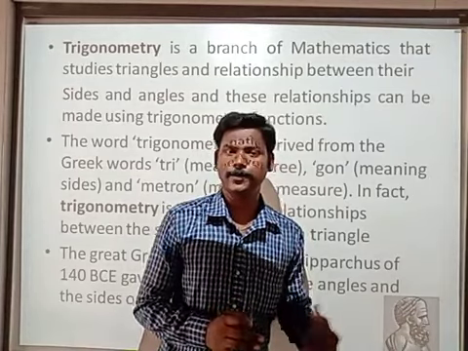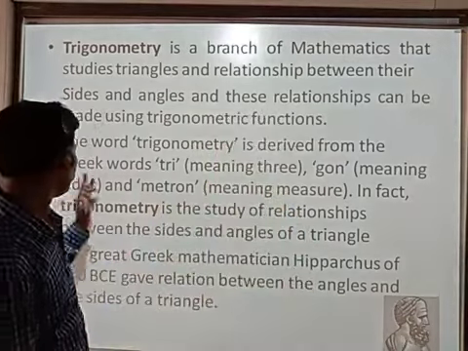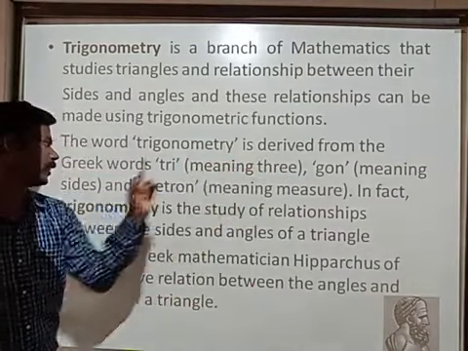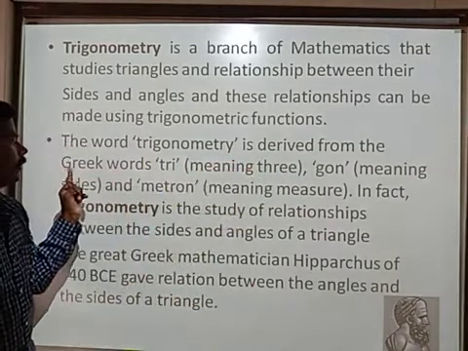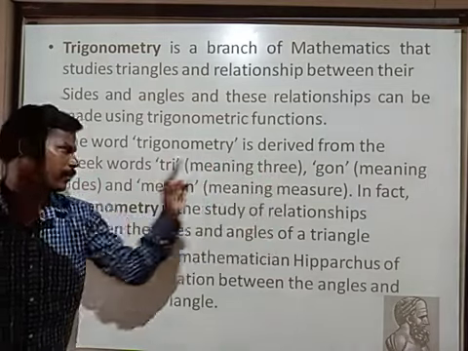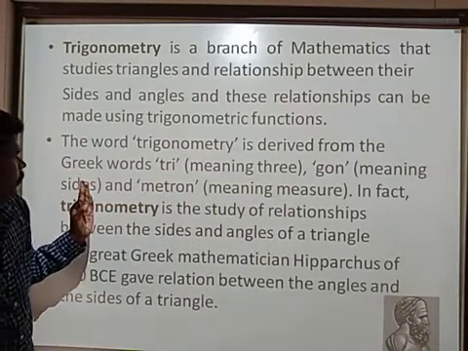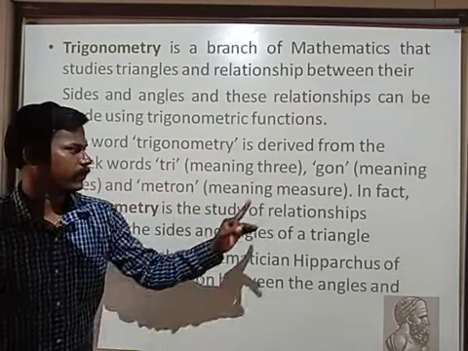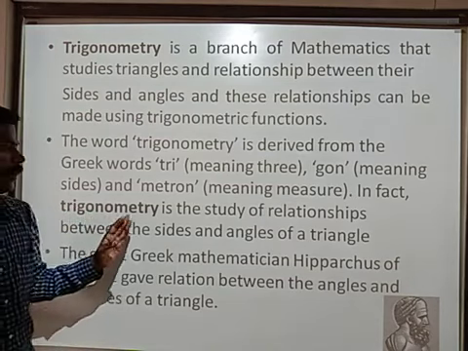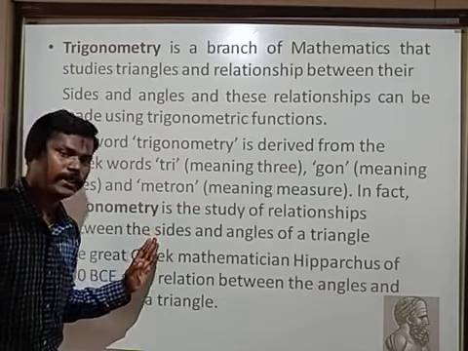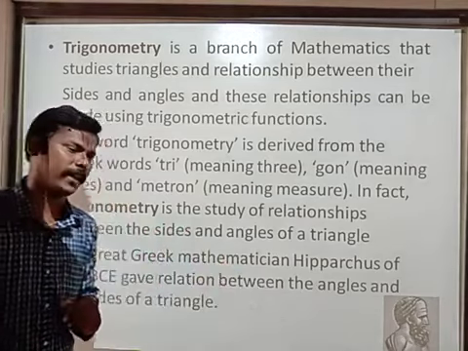All of you observe this board, children. The word trigonometry is derived from the Greek words tri meaning three, gon or gonia meaning sides, and metron meaning measure. In fact, trigonometry is the study of the relationship between the sides and angles of a triangle.